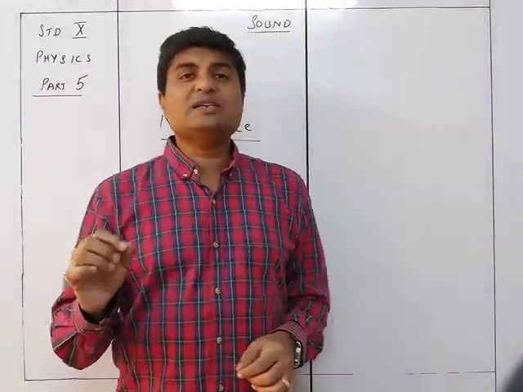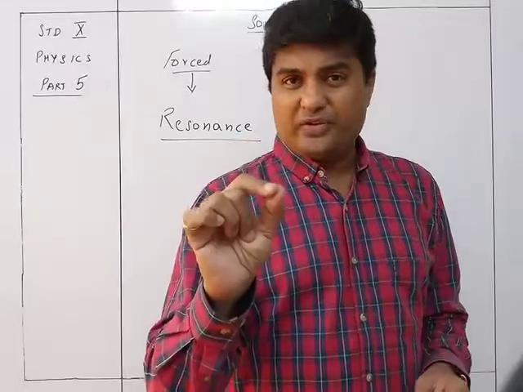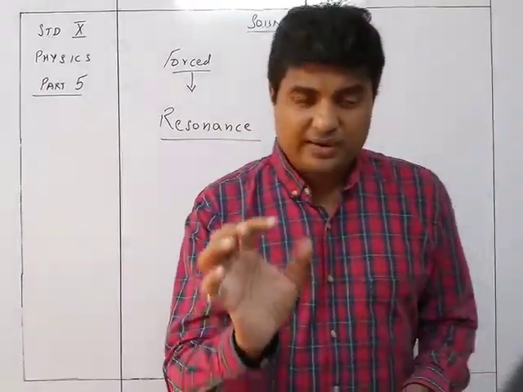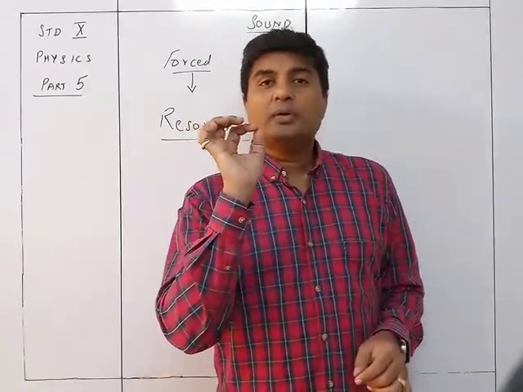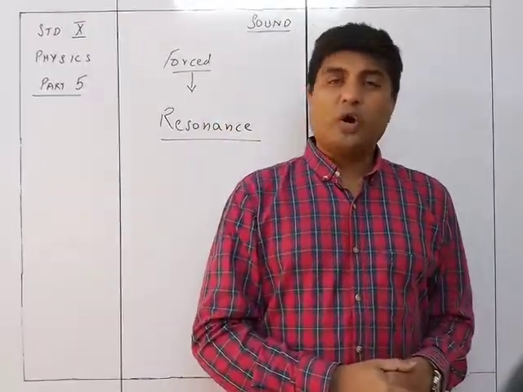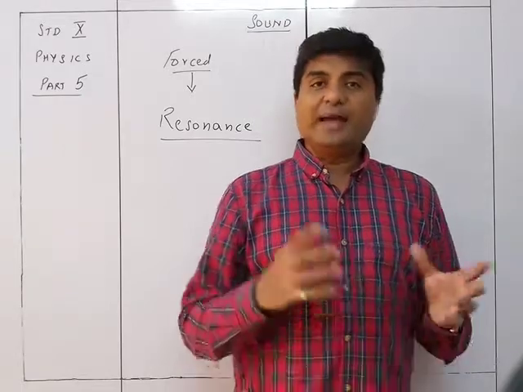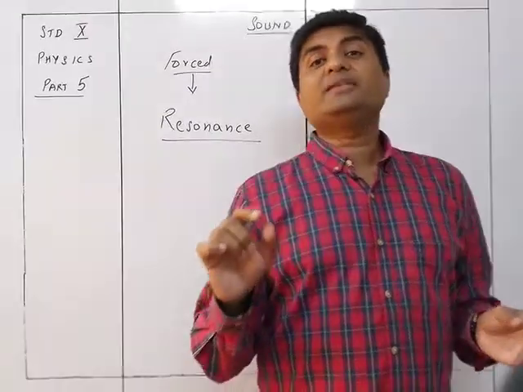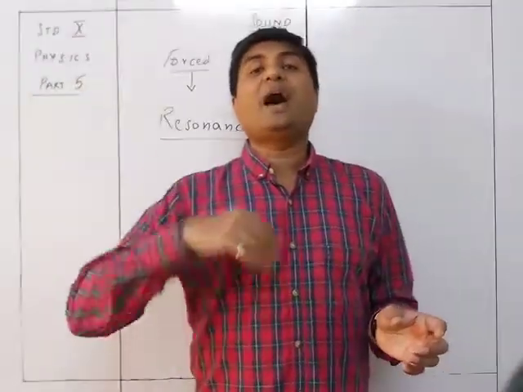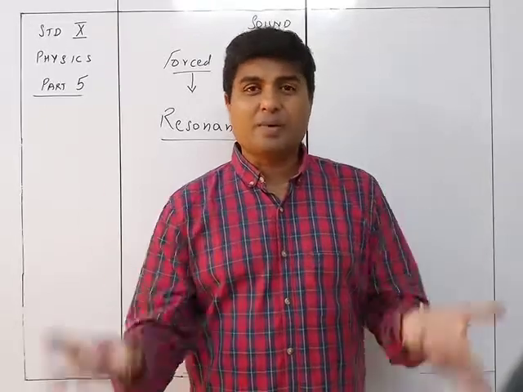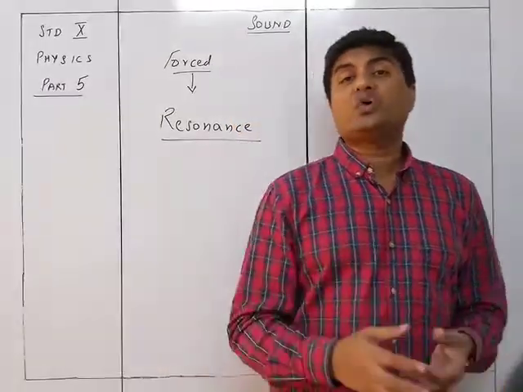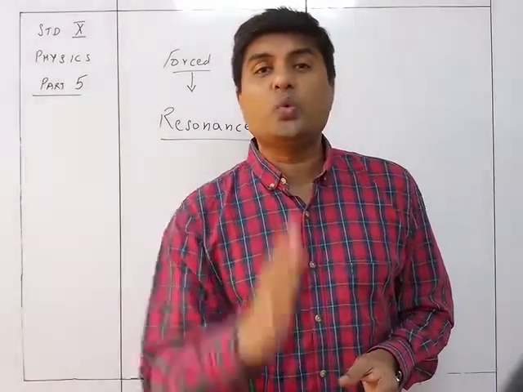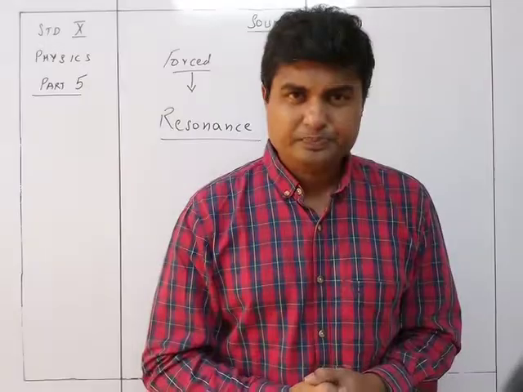So resonance is a special kind of forced vibration where the external periodic force matches with the natural frequency of the body. Because it is matching with the natural frequency of the body, it tends to vibrate with a higher amplitude, a maximum amplitude, because the body is going to have the maximum amplitude only when it is moving with the natural frequency.